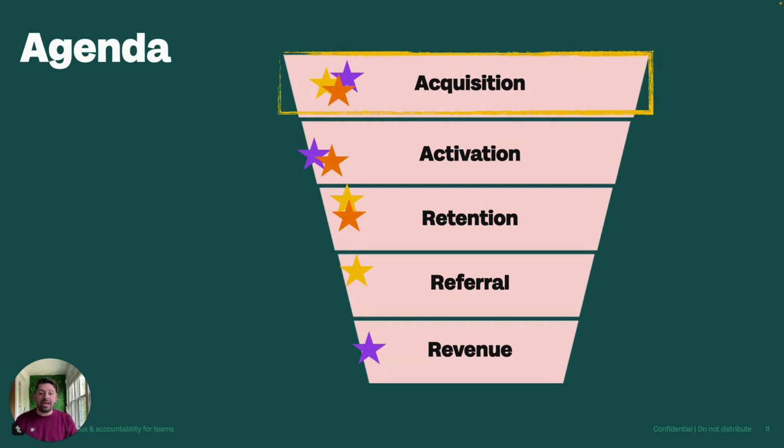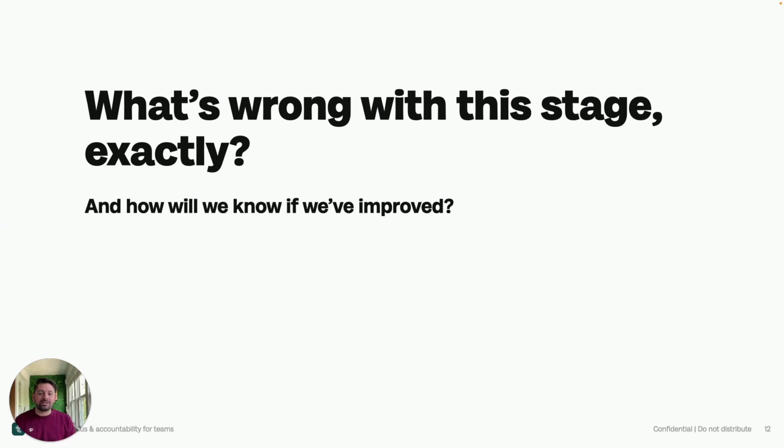So once we have our stage picked, we want to ask ourselves, what is exactly wrong with this stage? Not just, hey, we want to work on acquisition, we want to get more users, but what is not working or what do we really want to improve? And then once we've determined our overall issue, how do we know that it worked? How do we know that we've improved on it? How do we know that this was the right thing to work on and now we have succeeded in getting it to a better place? This is how we write out our objective and our outcomes.